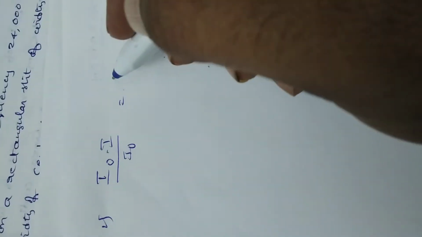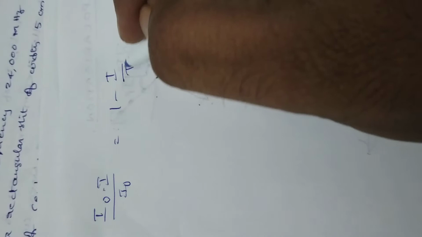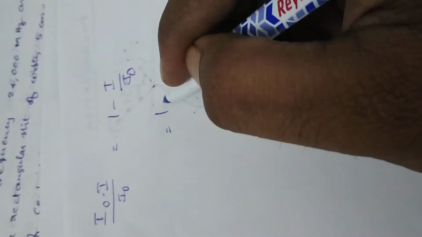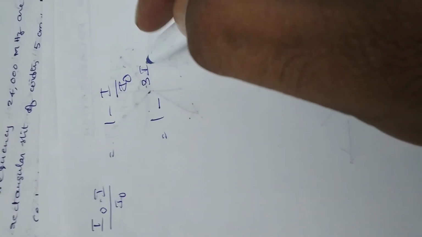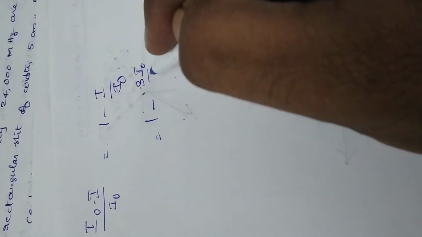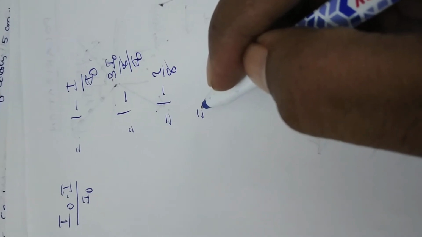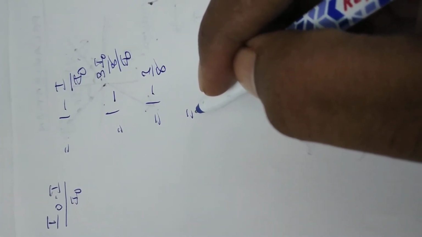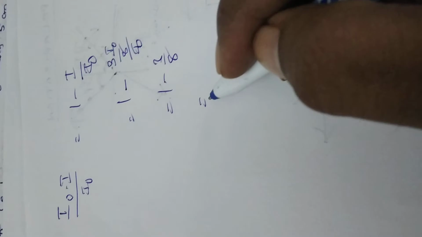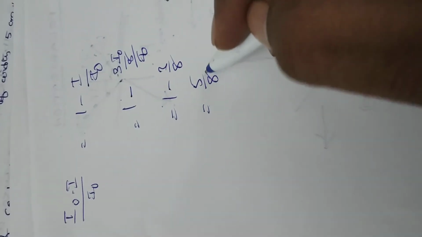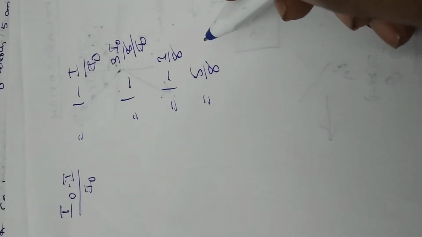That is 1 minus I by I naught, or 1 minus I, where I is equal to 3 I naught by 8, by I naught. So that is 1 minus 3 by 8. 1 minus 3 by 8 means 5 by 8.